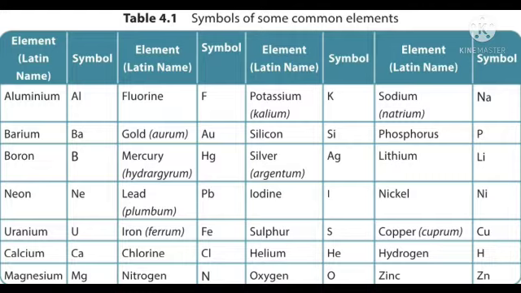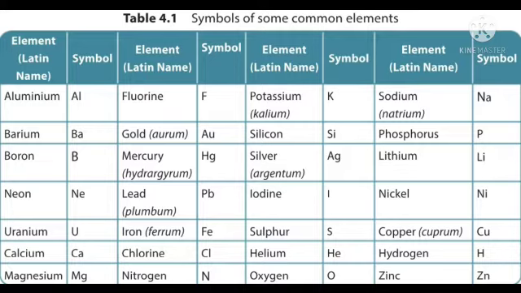What are the important features of the system? The first point is that the first English letter appearing in the name of an element is used as its symbol. For example, the symbol for hydrogen is H, carbon is C, oxygen O, nitrogen N, etc. These should all be capital letters.